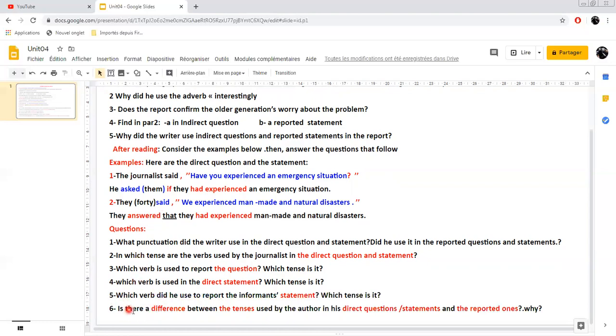And my last question: is there a difference between the tenses used by the author in his direct question and statement, that means here, this one, and this one here, and the reported ones, this one here, and this one here? Why?